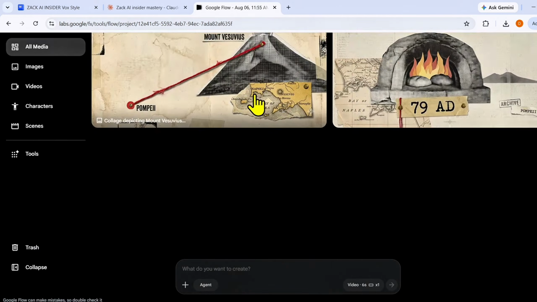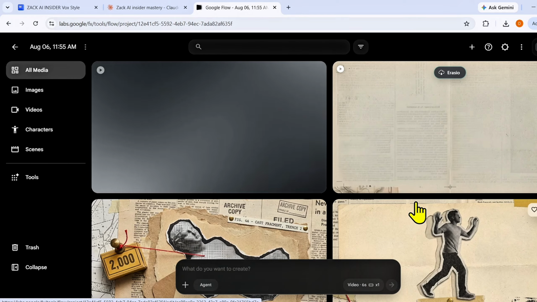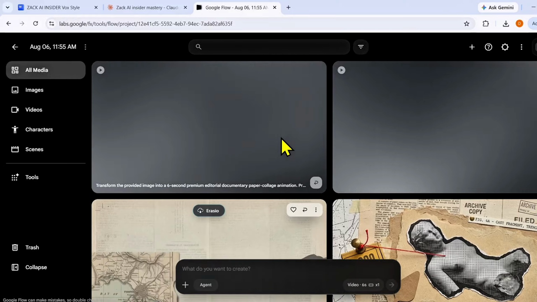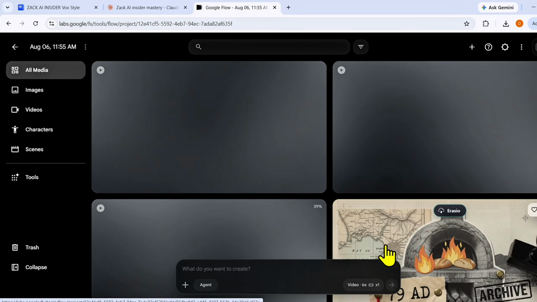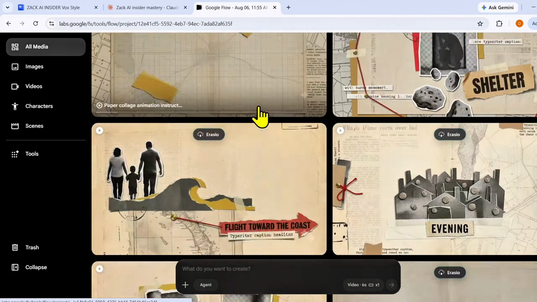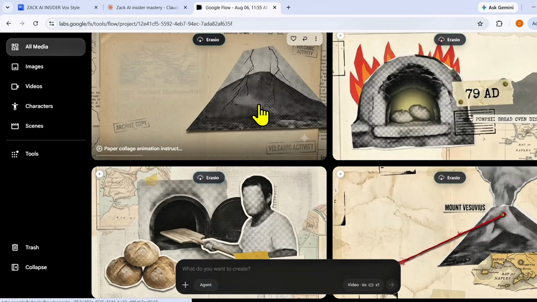Now repeat the same process for every scene until all your images get animated. Keep in mind, the same animation prompt will be used in all scenes, so do not make any mistake. Okay, now after all images get animated, download all scenes one by one.